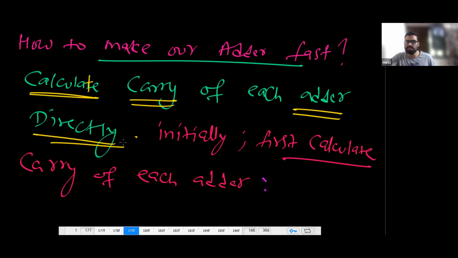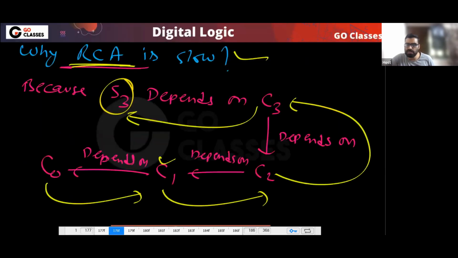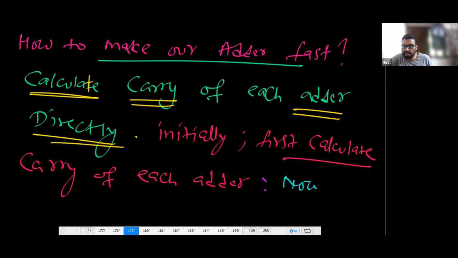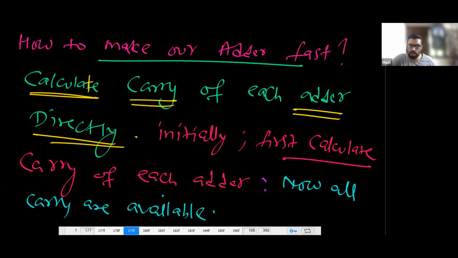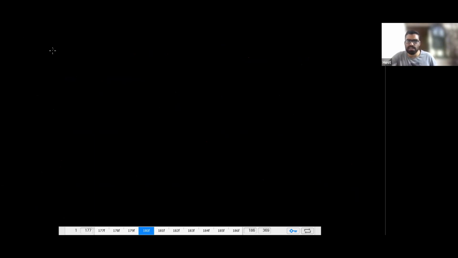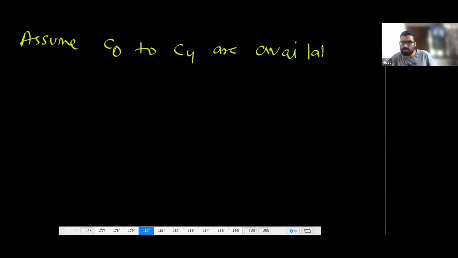Now let us assume that all the carries are available to you. Then what will you do? Tell me. Just assume that all the carries are available. That means assume C0 to C4 are available. Just assume that they are available.